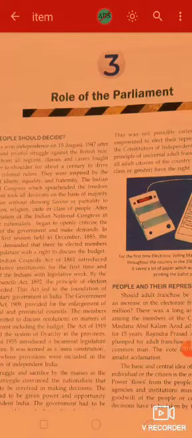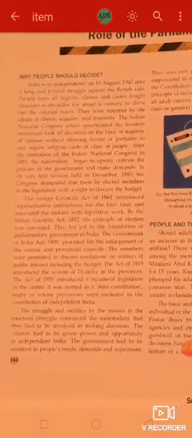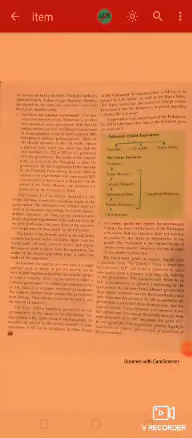In my previous class, I started Civics Chapter 3, Role of the Parliament. We discussed Parliament and people and their representatives. We also discussed the role of Parliament. Now, today I will teach you all about the functions of the Parliament.